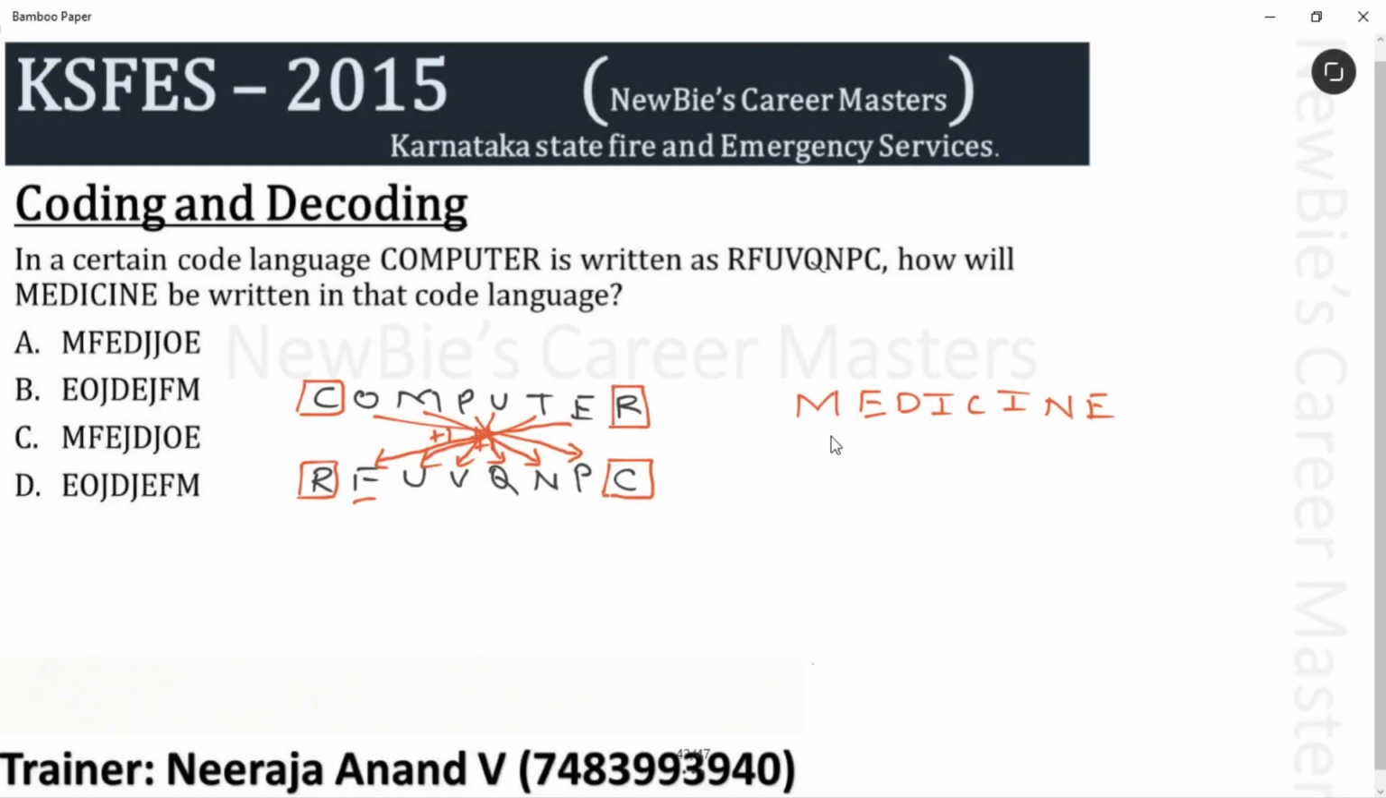Okay, apply the same logic. See, first we have to place the last letter in the first place and the first letter in the last place. Okay, after this, check it. N plus 1, O, I plus 1, J, C plus 1, D, I plus 1, J, D plus 1, E, E plus 1, F. This is the required answer. Clear? Option D is the answer for this question.